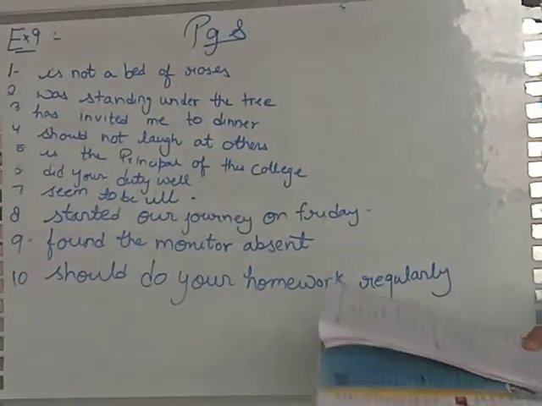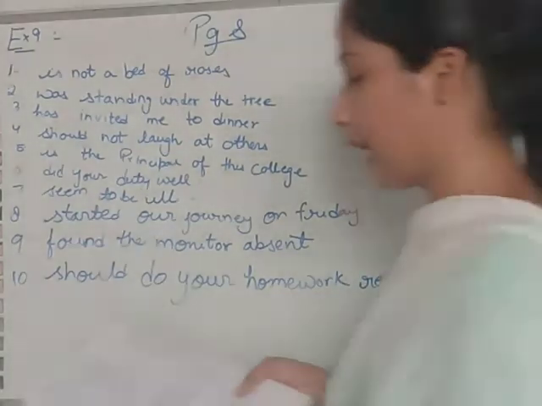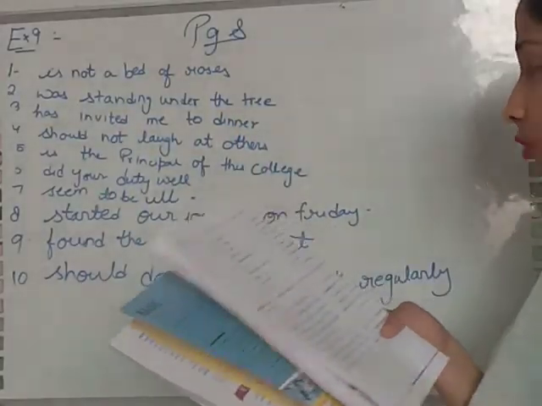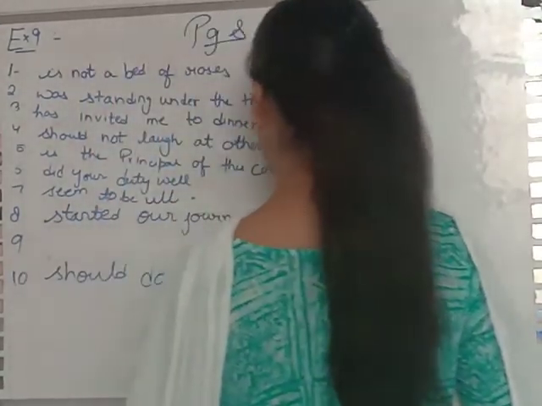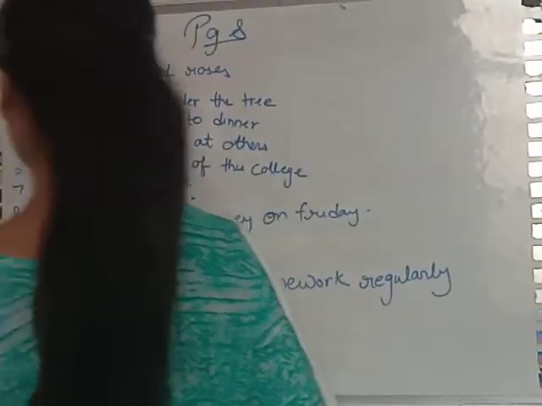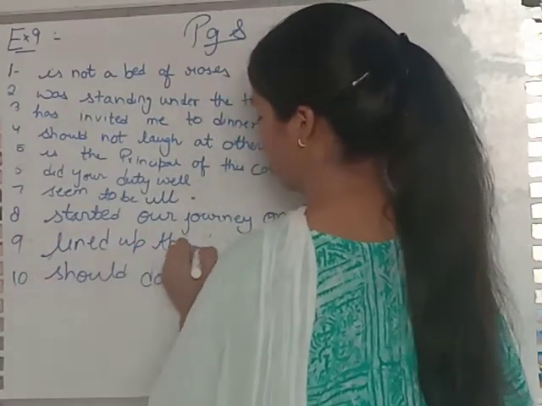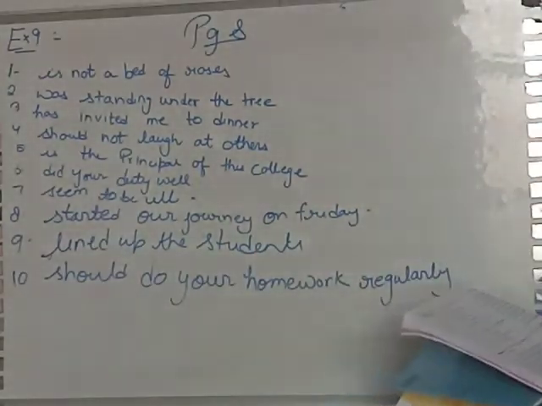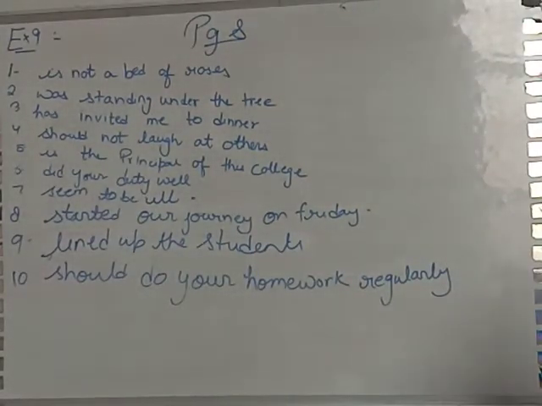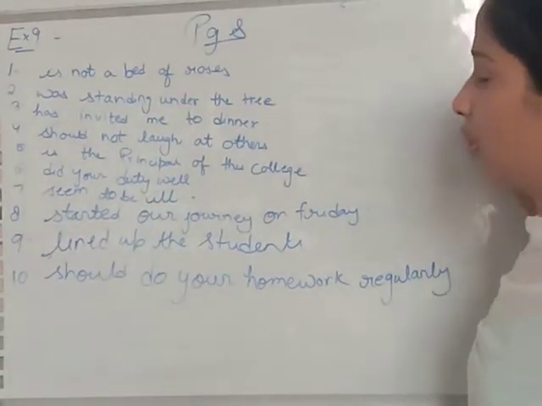Okay. So now you can do this. First of all, make changes in the 9th one. The 9th one is: the teacher lined up the students. Okay, make changes over here in the 9th one. The teachers lined up the students. Okay, so this is exercise 9. We have completed that, which is given on page number 8.